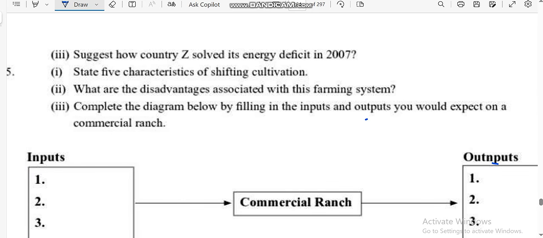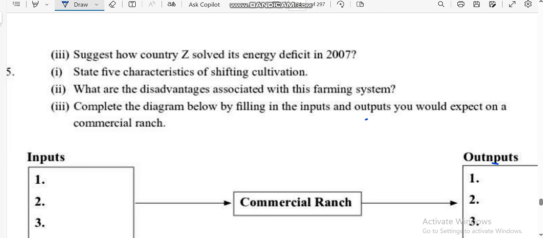Then another characteristic is that they use simple tools, they use family labor, they use ash as fertilizers. Those avanoita shifting cultivation, and also they actually do it for family consumption. For family consumption.